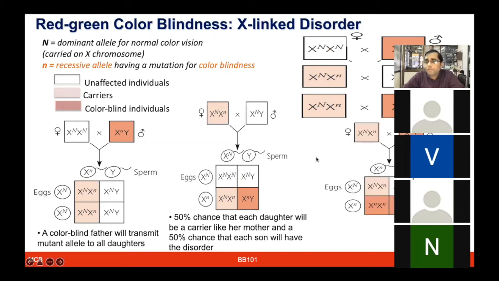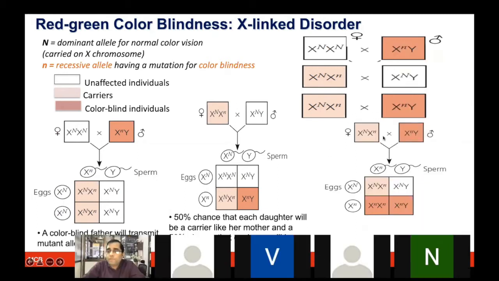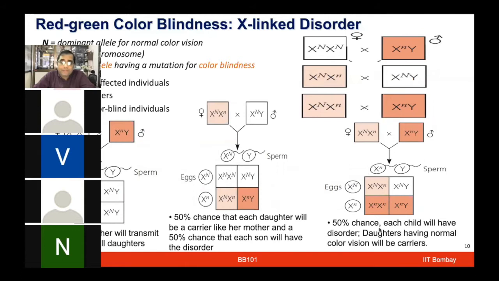Let's take the third situation, which is the third cross, where we have the female as a carrier and the male as colorblind. Now if you do this cross, you take X with a small n and Y for the male gametes, and X capital N and X small n for the female. Based on this, almost 50% of the children are going to be colorblind in this case, whereas 25% will be carrier and 25% will be normal. Again, there are many ways of making the statement. There is a 50% chance each child will have the disorder, whether a boy or a girl.